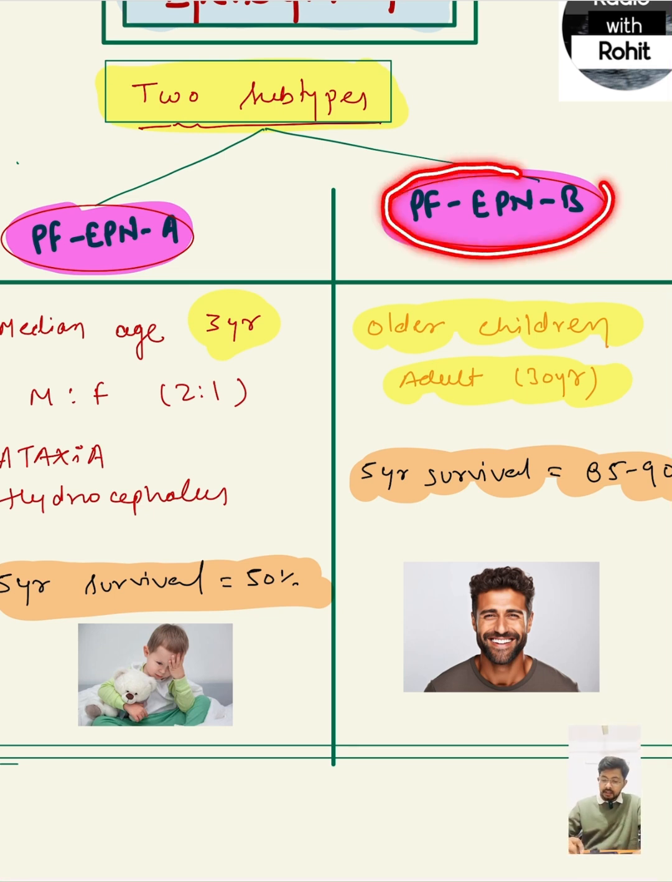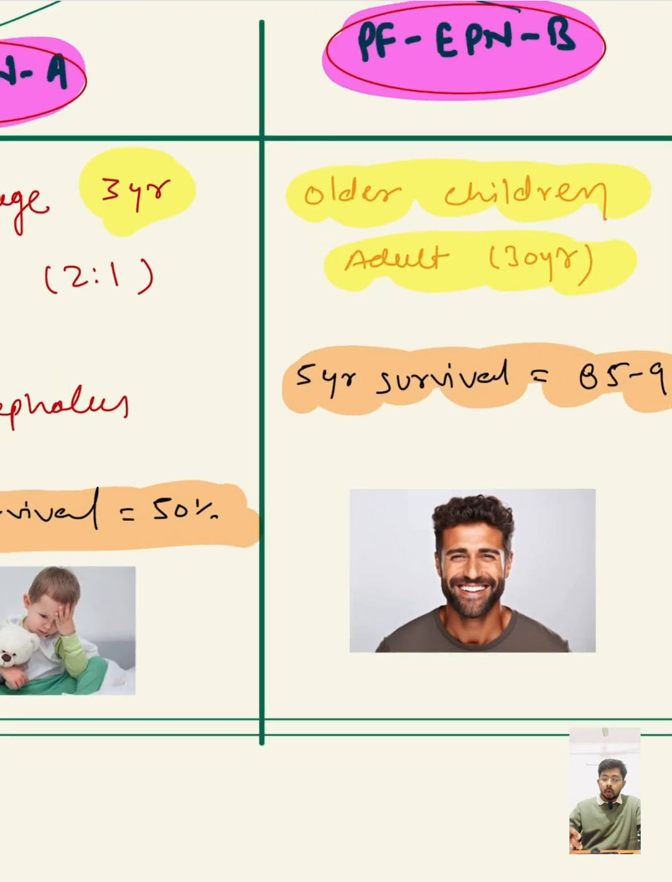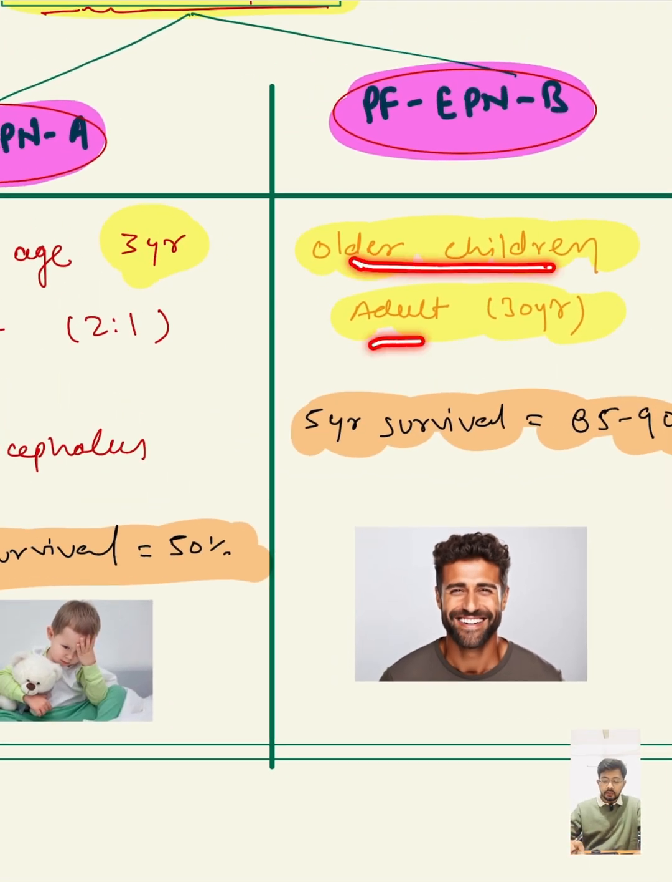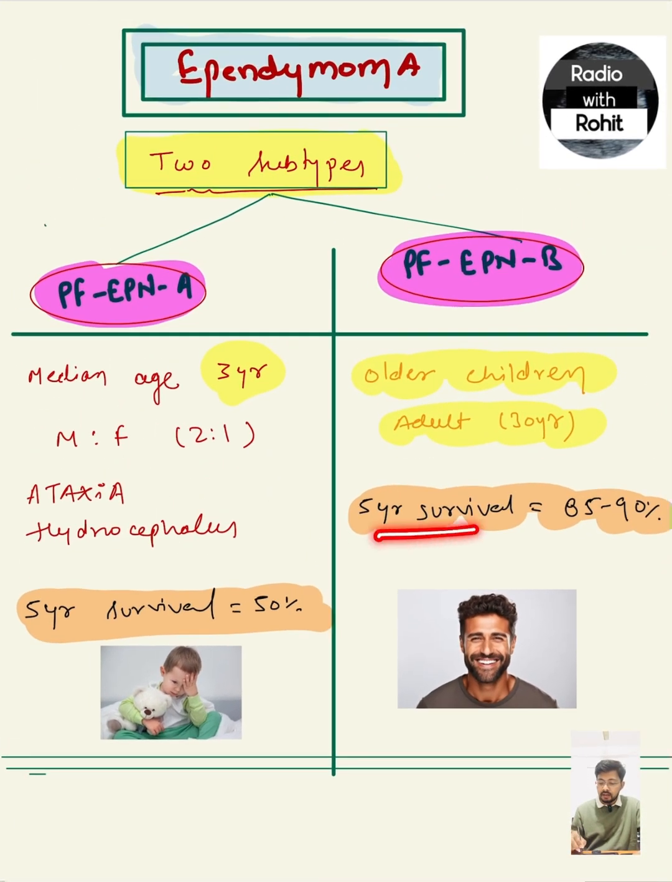While PF-EPN-B, this happy young man, occurs in older children or young adults around 30 years of age, and the 5-year survival is 85 to 90%. So here we have the two subtypes: the median age of A is 3 years with 50% 5-year survival, while PF-EPN-B survival is 85 to 90%, and it occurs mainly in older children or younger adults.